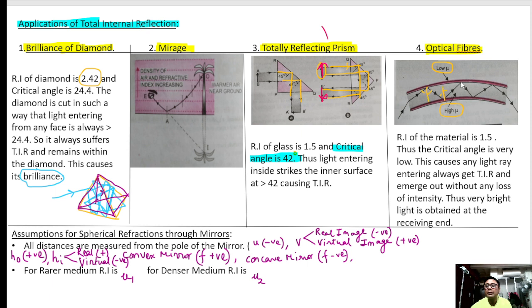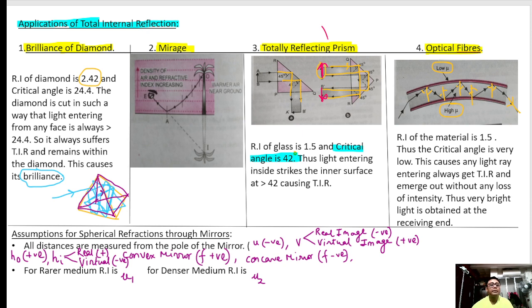So there will always be an internal reflection and the light coming out from here will have the same intensity. So there will be no loss of any energy inside when the light passes through the optical fiber. Clear?